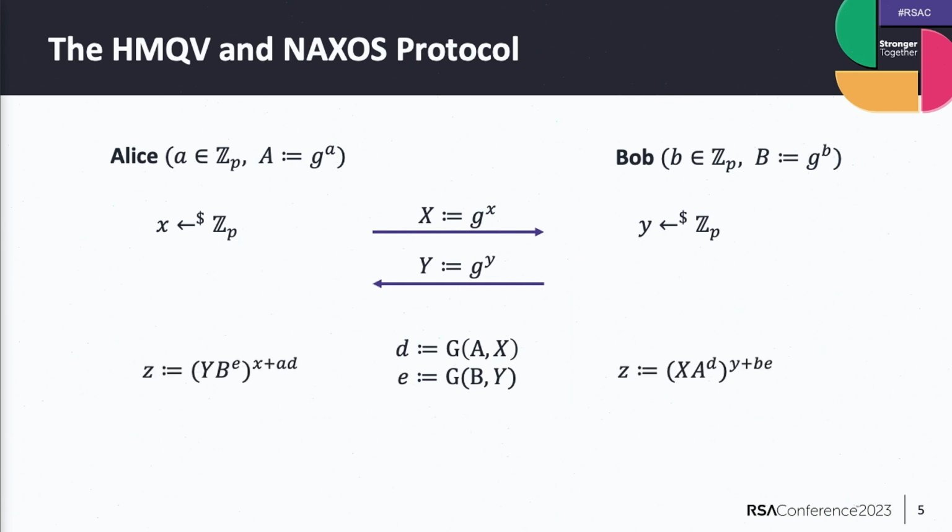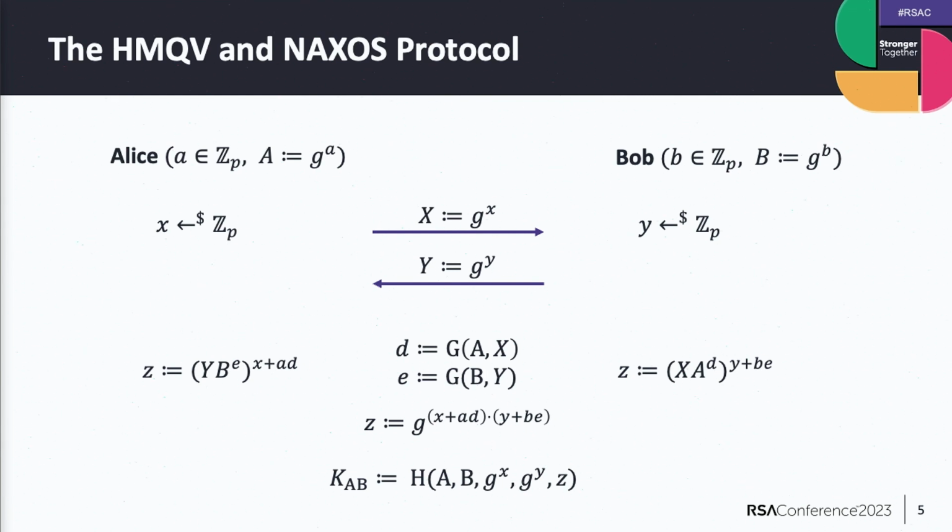And then they compute this expression here, which looks a bit complicated, but it would just mix the secret values known to each party with the public values of the other party. And then in order to derive the final key, we would hash everything together. So G is a hash function here, I haven't mentioned that, and H is just another hash function, which is used to derive the key. Okay, and well, you can compute this term, and you will see that both parties indeed compute the same key, so correctness holds for this protocol. So this is the HMQV protocol.